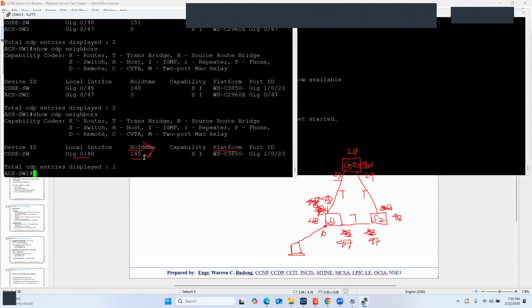And of course, those neighbors should support CDP and LLDP. Another thing, you can use this to track and build your switching topology by determining which devices are connected to what device. Okay?